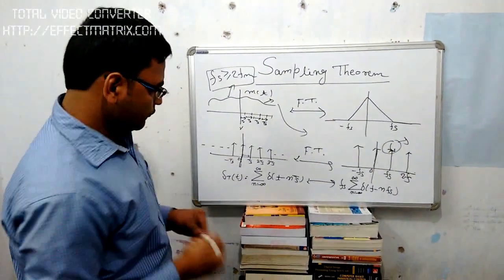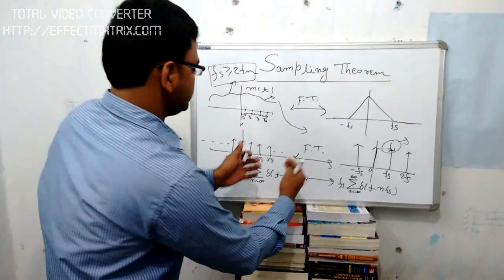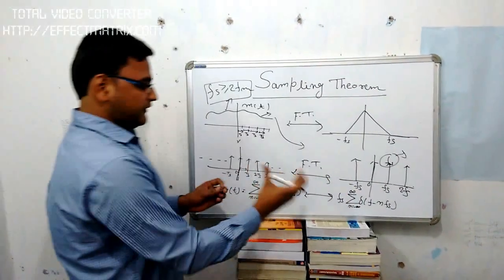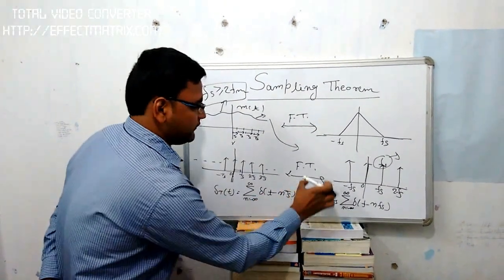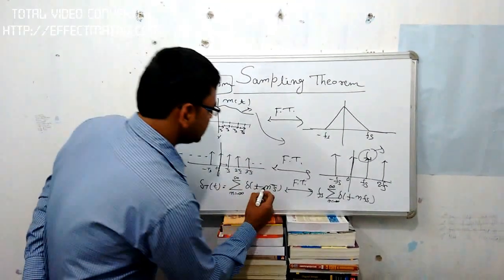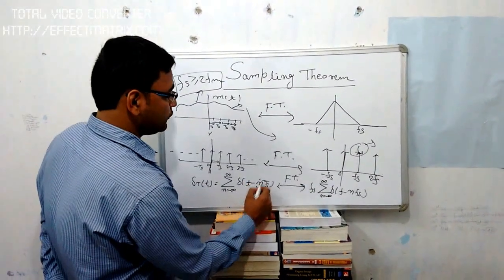One important question also arises: how do we reach from this time domain to the frequency domain? For getting the Fourier transform of this impulse train, we must convert this signal into a Fourier series.